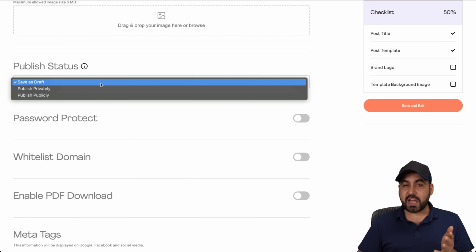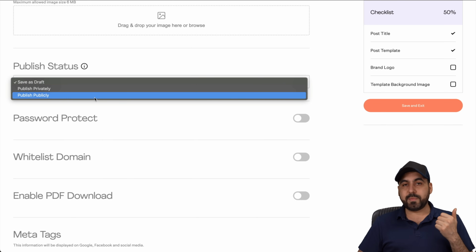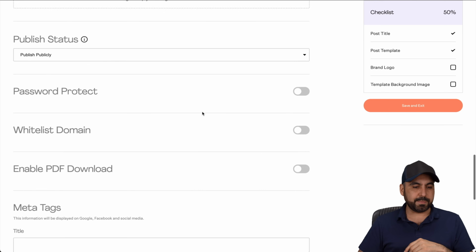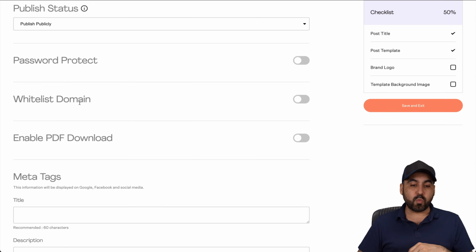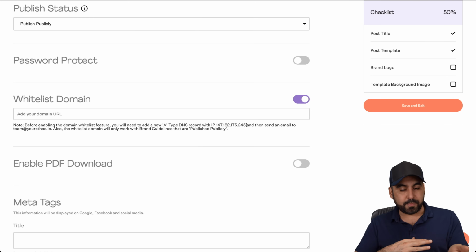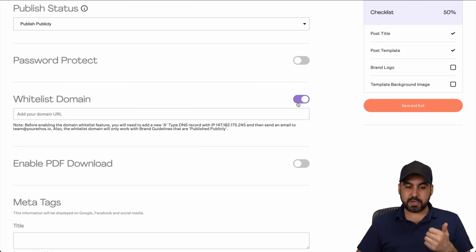So if you want to keep it as draft, or you want to make it private, or you might want to make it public. So you have all these options available. I'll make it public for this case, for example. You can password protect it. You can whitelist a domain. So if you don't want to use the domain that they provide, go ahead and add your domain here. But do remember that you have to add the DNS record and point it to this IP address so you use your own domain. Okay, so it's really important that you know that.